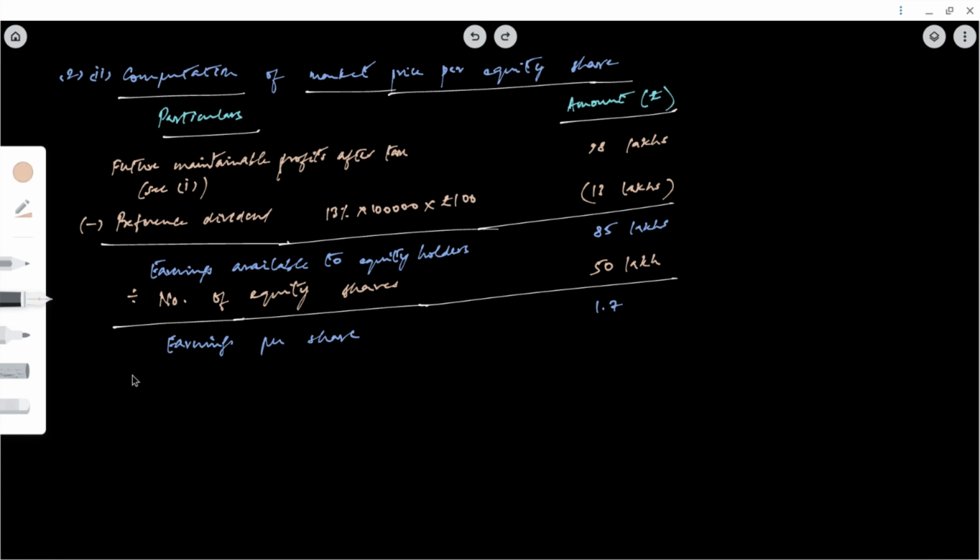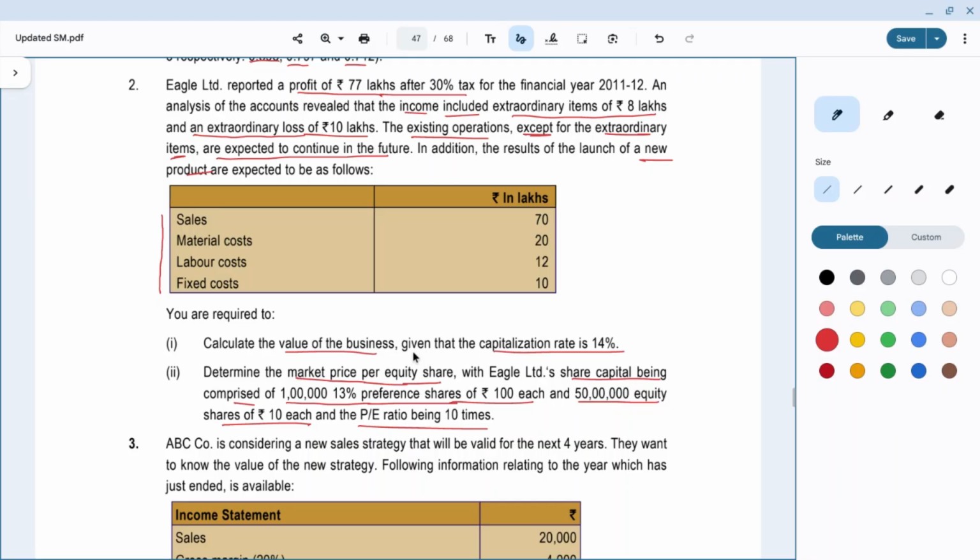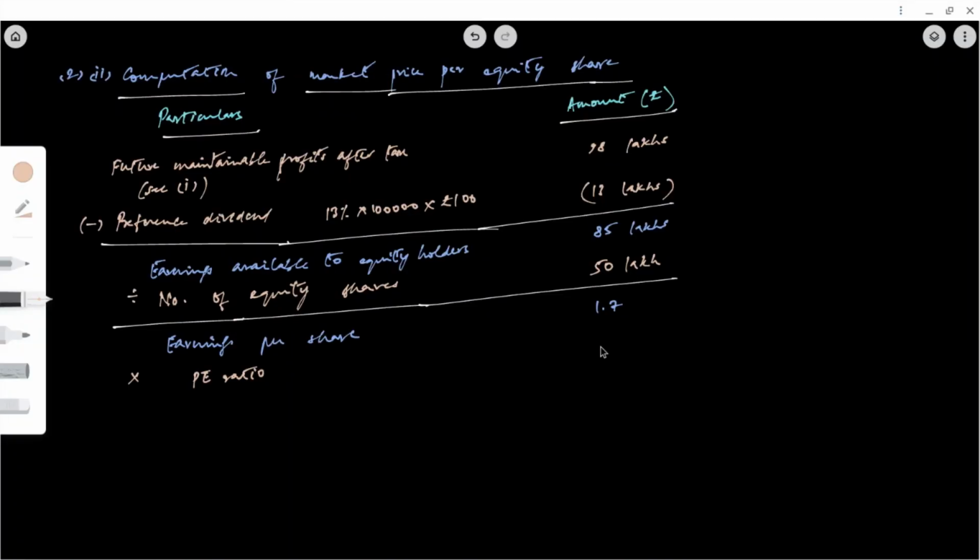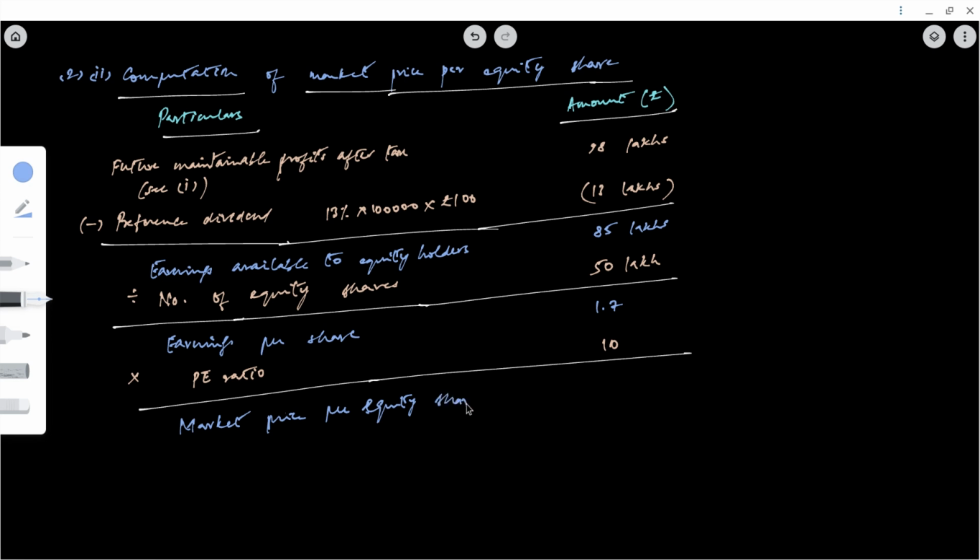What is PE? Into PE ratio. It is 10. So market price per equity share is 1.7 into 10, that is 17.